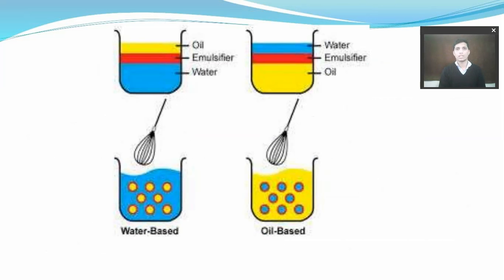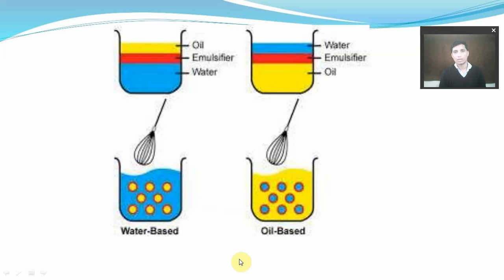With the help of this diagram, we can identify oil in water emulsion and water in oil emulsion. In oil in water emulsions, there is oil in less quantity and water in more quantity, and we add an agent that is called an emulsifier or emulsifying agent. We mix it, and then in the next picture below you can see that the oil is divided into globules or small particles and water is around all those particles.